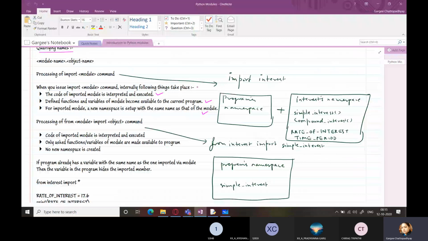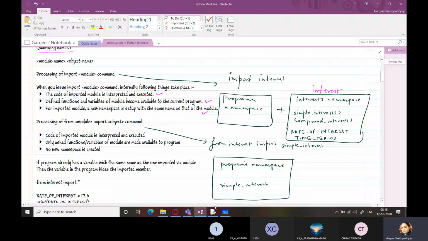Just take a look over here. This is the interest module. Once this is imported, a new interest namespace is created, which is attached with your program's namespace.